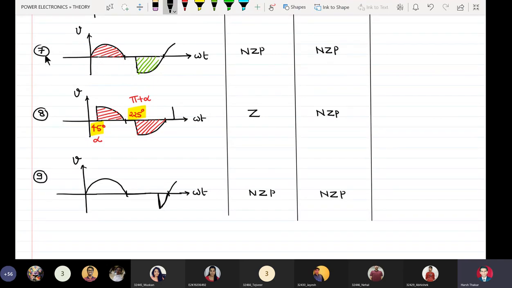So we see here that waveform number 7 and 9, both of them have non-zero positive average and RMS. But because less amount of area is getting subtracted in 9 than in 7, it appears to be similar, but from the value point the value is more.